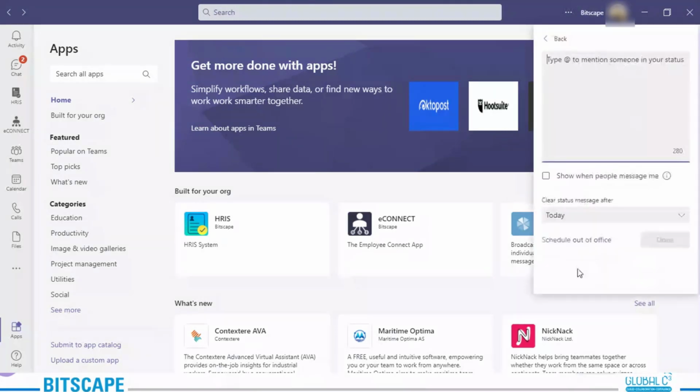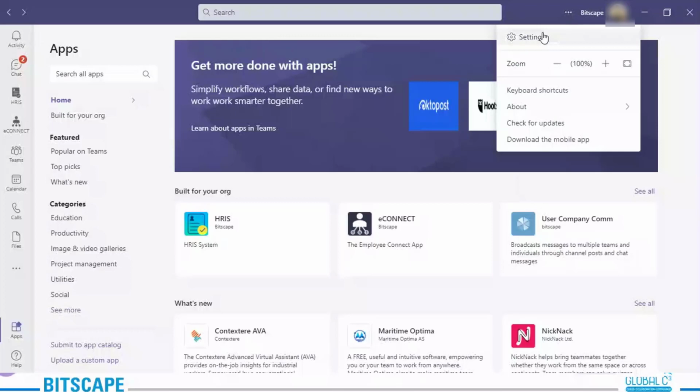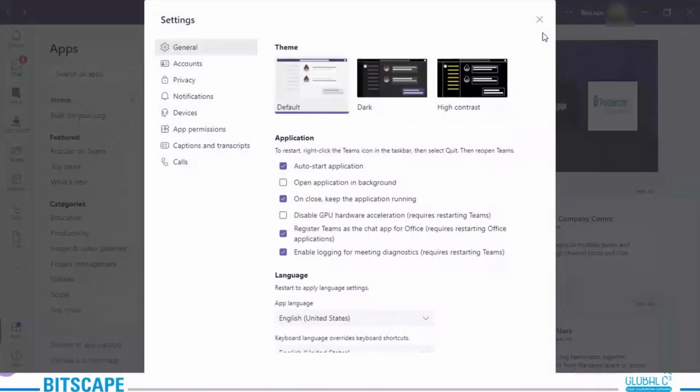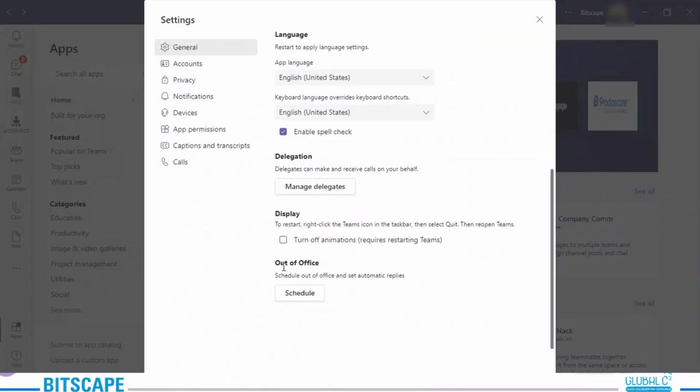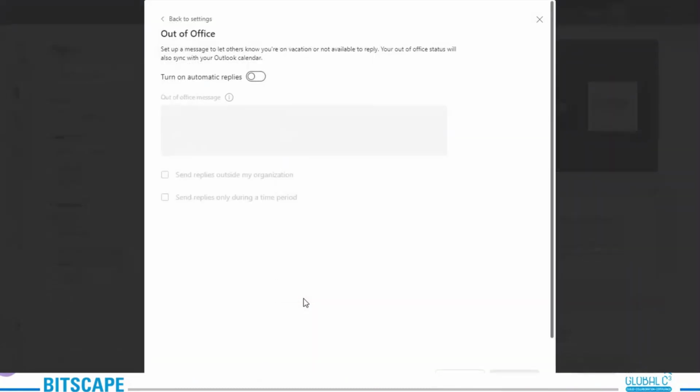And under the same one, you can switch to schedule out of office. The experience looks the same. Let me show you how you can do it: go to your General settings, go down. Can you see Out of office? All you need to do is schedule.